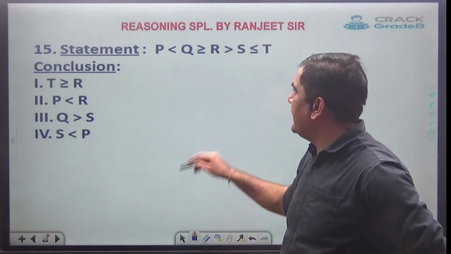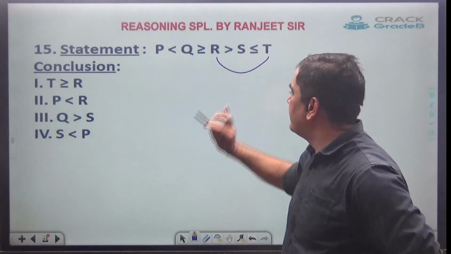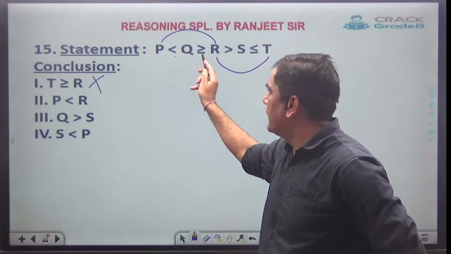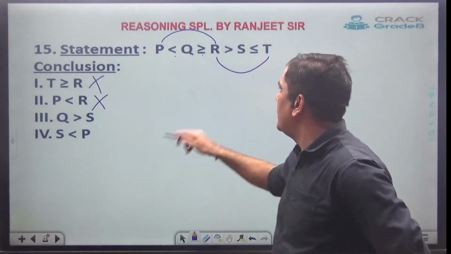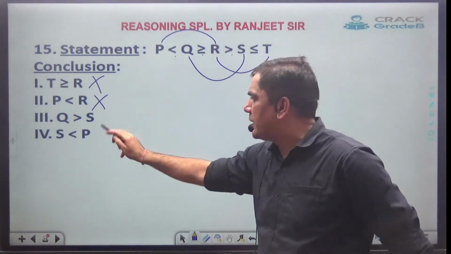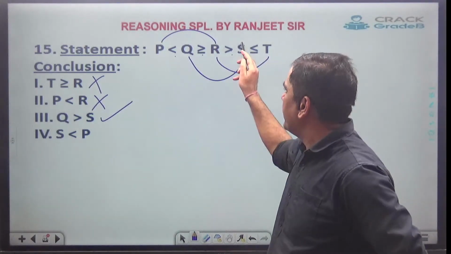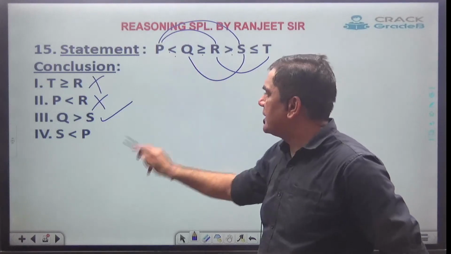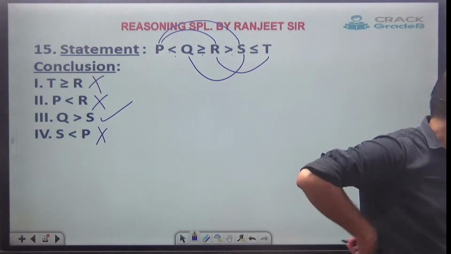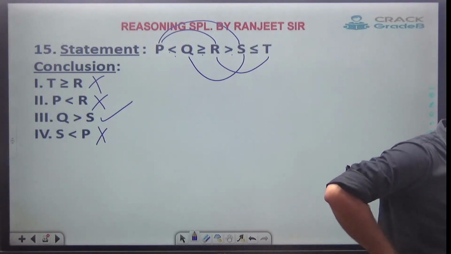Okay, first one, T and R. Both the faces have come, not possible. P and R. Both the faces have come, not possible. Q and S. Yes, all the faces are towards Q and equal to is not there, so equal to should not be there. S and P. Both the faces have come. Wrong. The answer is only the third is correct. Clear?